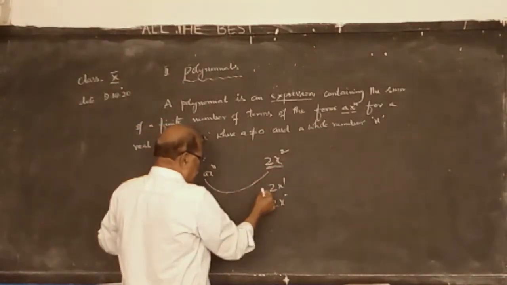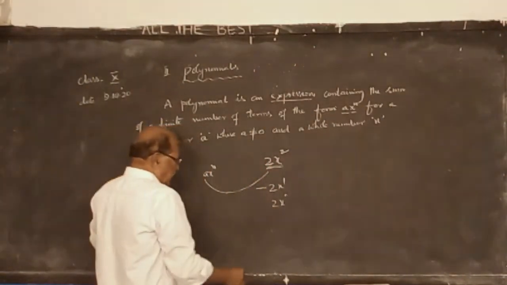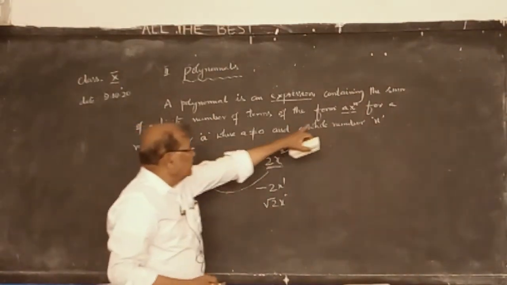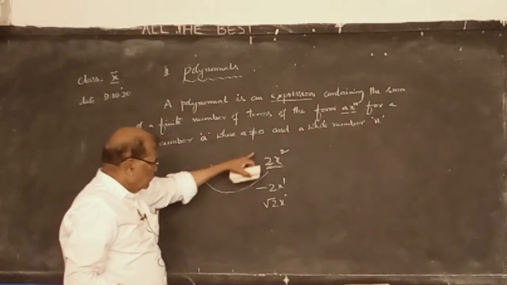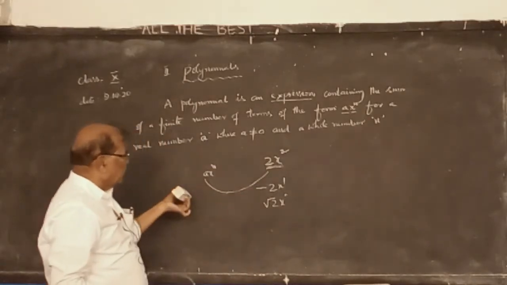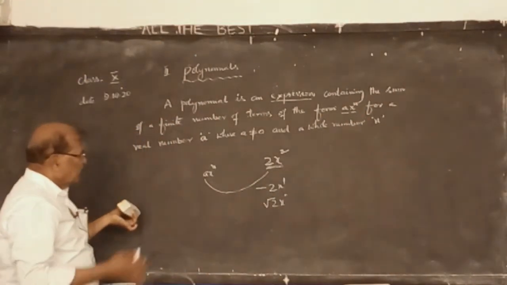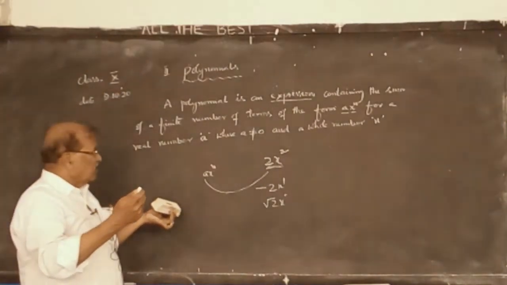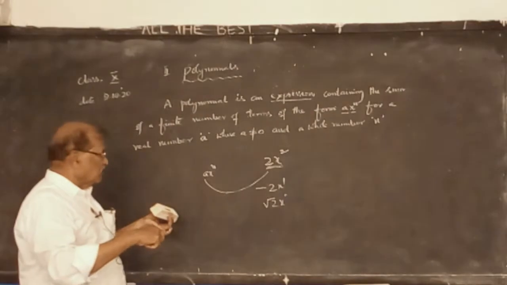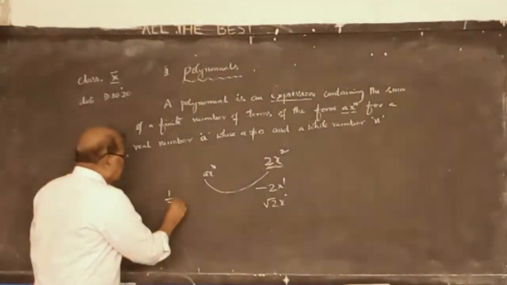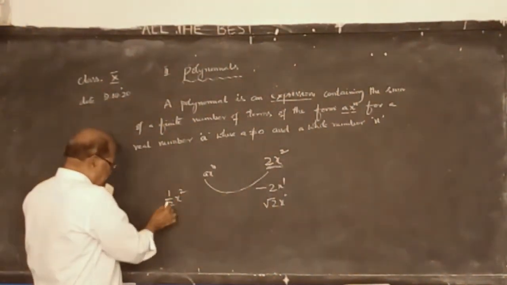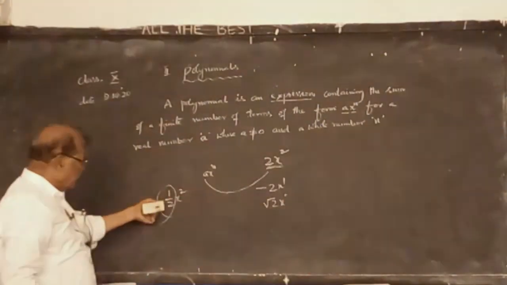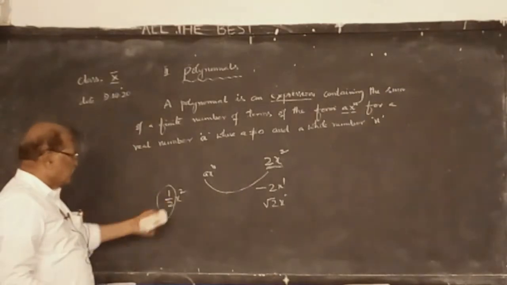It may be plus 2, it may be minus 2, it may be a square root. So a must be a real number. Real numbers consist of natural numbers, whole numbers, integers, rational numbers and irrational numbers. Even 1 by 2 x square is fine. It is a rational number, which is a subset of real numbers.